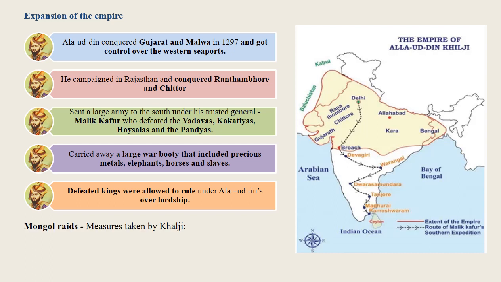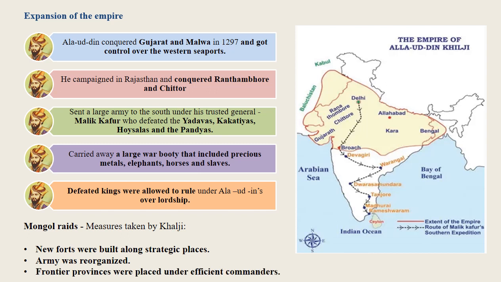Let's see the Mongol raids during his reign. There were a series of Mongol raids during his reign. Alauddin undertook various measures to counter the Mongols effectively. New forts were built along the strategic places. The army was reorganized. Frontier provinces were placed under efficient commanders.